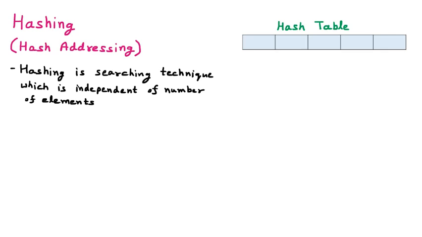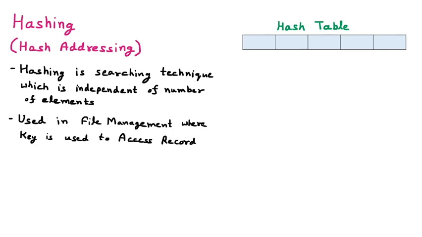Now where is hashing used? Hashing is used in file management, where we have keys to access the records of the file. Whenever we use hashing, we are basically saving space. The term hashing comes from the technique of chopping. Chopping means cutting, so here we are chopping a key into small pieces.